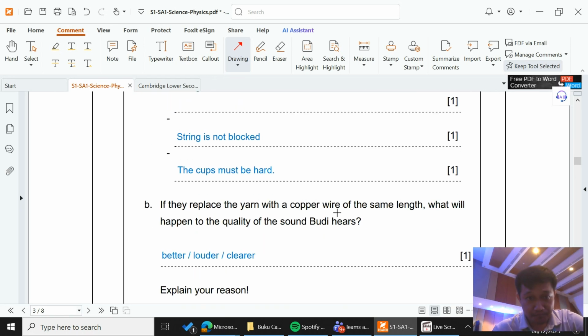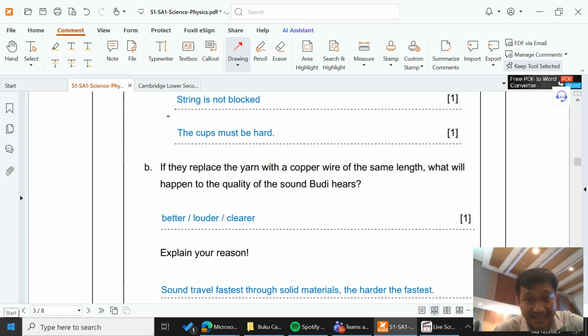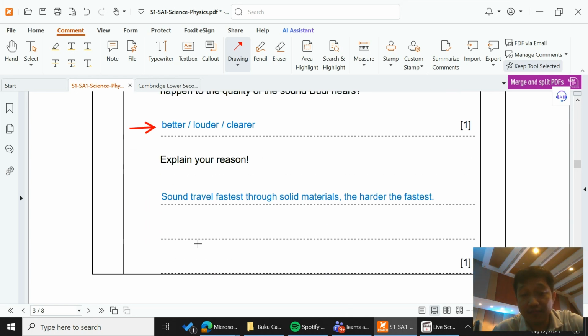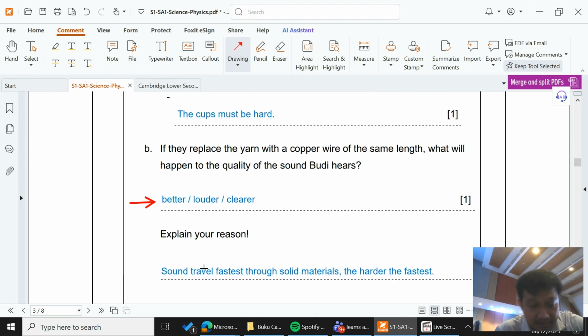If they replace the yarn with copper wire, copper wire is more stiff. So how will the sound Buddhi hears be? It will be better, louder and clearer. Whatever the answer, as long as it refers to these types of answers, it is correct. Now explain your reason: because sound travels fastest through solid materials. The harder the material, the faster it transfers.